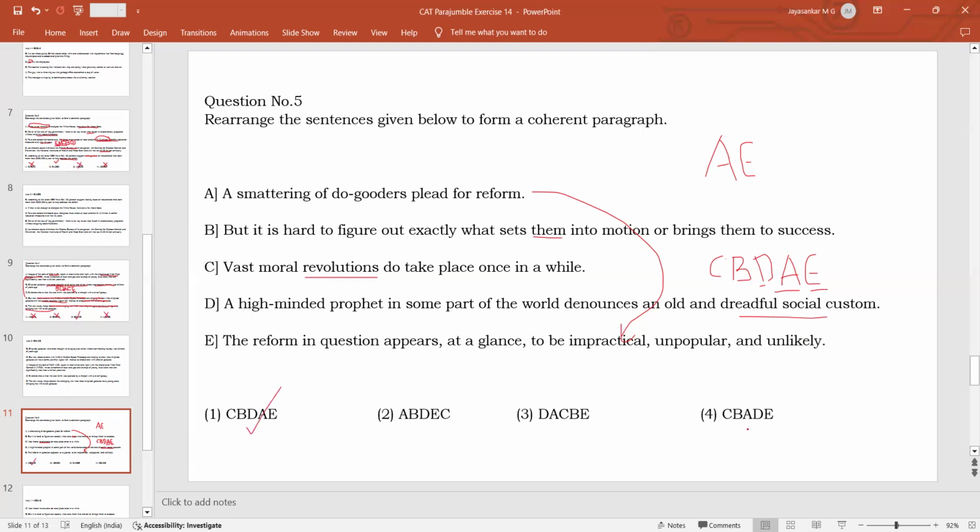You may have some confusion about CBAD. CB is there, that is correct. Then we talk about the smattering of do-gooders, then the high-minded prophet, then the reform in question. But what is the problem here? If you put A first and then D later, then what will happen? First you request for reform, then you criticize the existing system. That is not really logical.